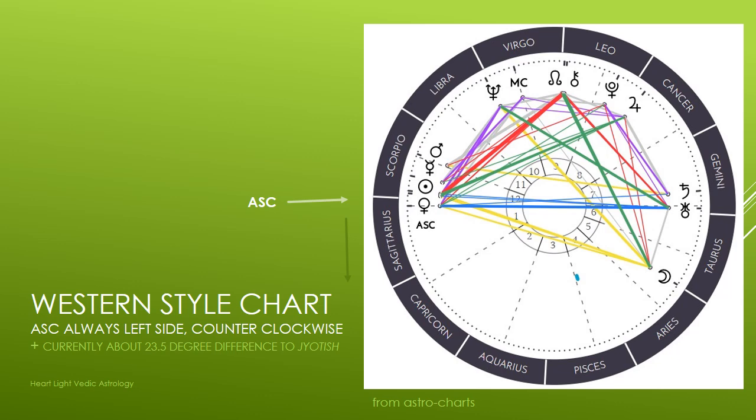But the other thing is that when you convert from a Western style chart to some sort of Indian style chart, you also have to convert the whole paradigm, because currently there's about a 23.5 degree difference between the Western style system in terms of where they place planets and the Vedic astrology system. I'm not going to get into why.